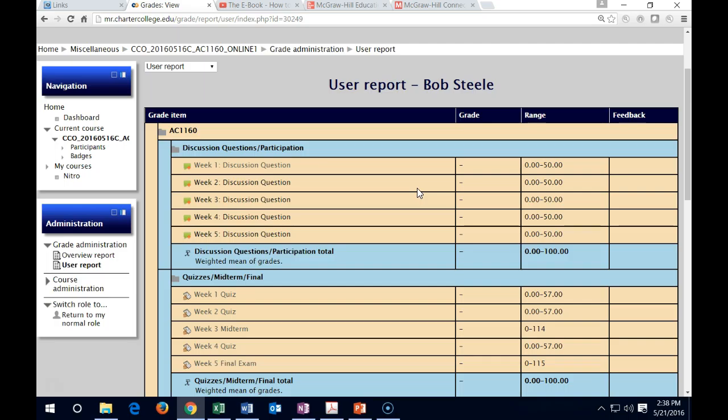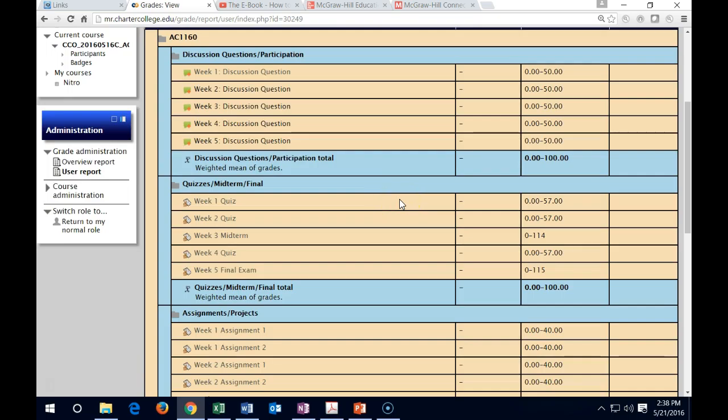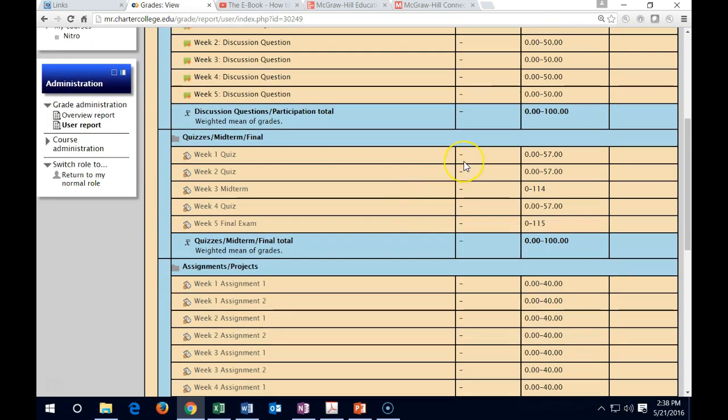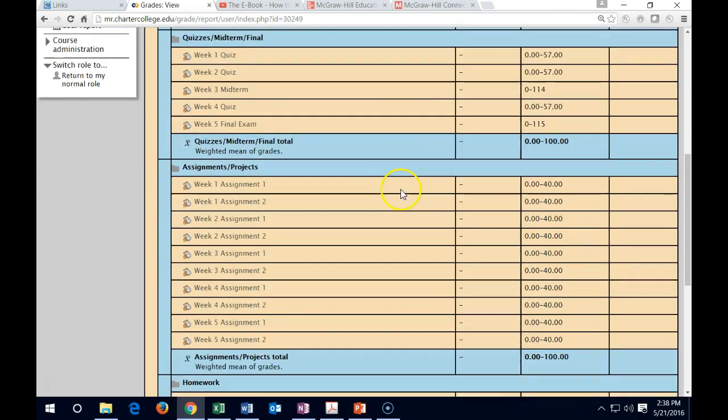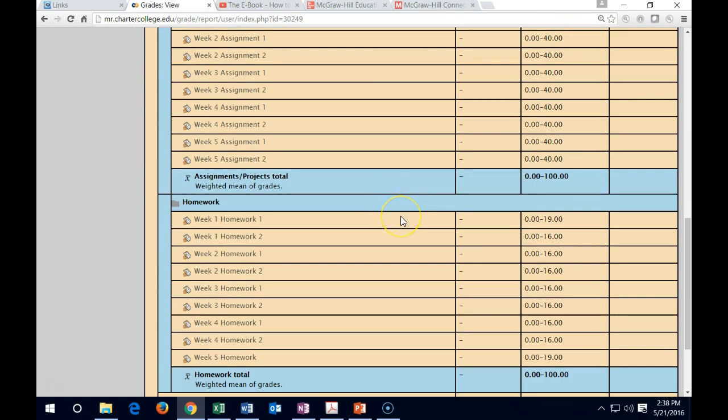For example, week 1, after it's updated on Tuesday by noon, you could then go in here, and this should be populated from a dash to 100% because everybody's looking to get 100% on the discussions. The quiz will populate in accordance with what was received on the quiz up here, and same with the assignments, and same with the homework.